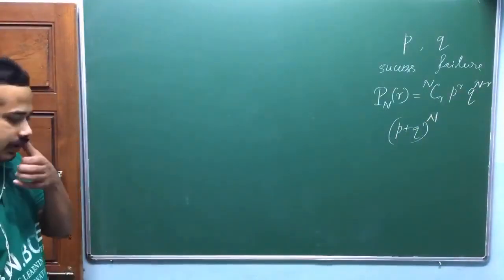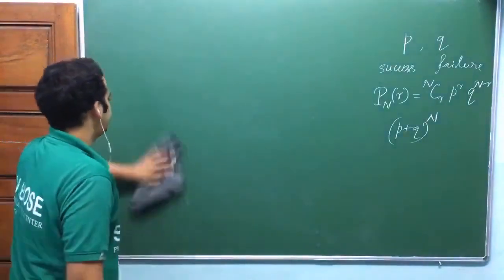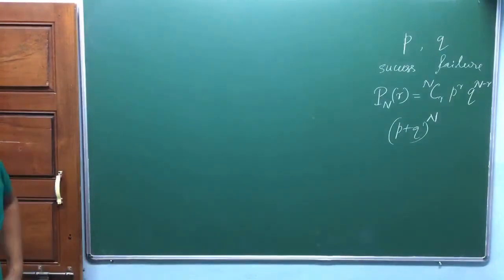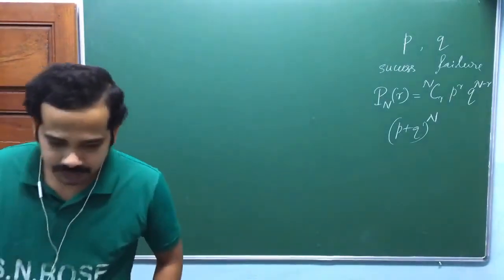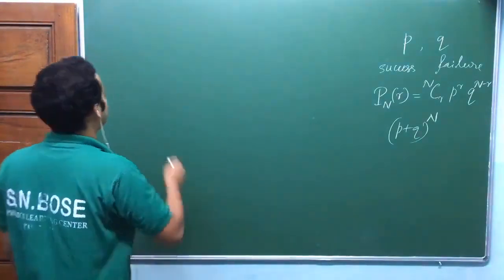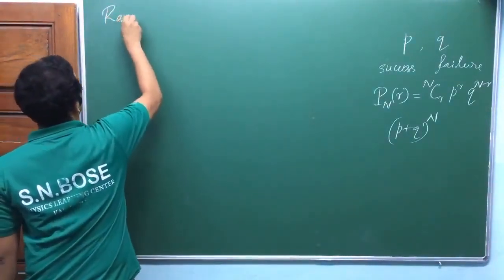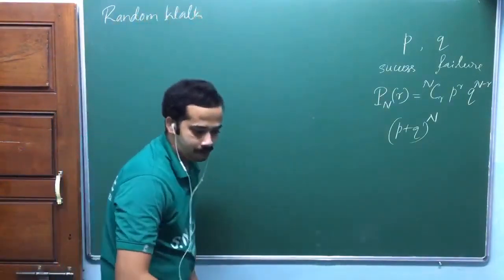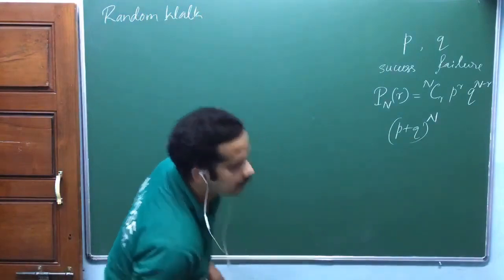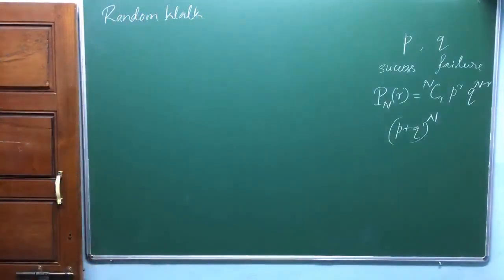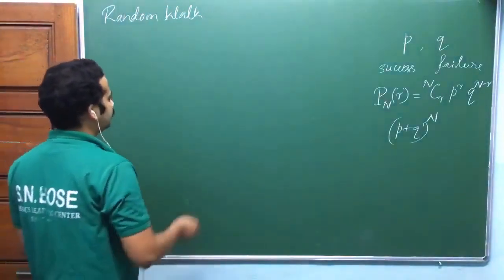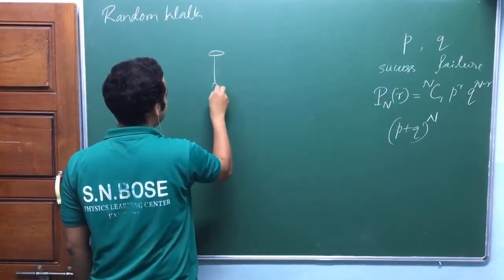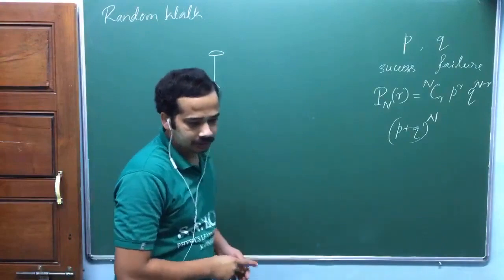Now look here. We shall try to apply this to a situation. There is a person who has taken so much alcohol and who is doing a random walk. We call this the random walk problem. So you have to model this like this. There is a lamp post here. So it's a one-dimensional random walk.